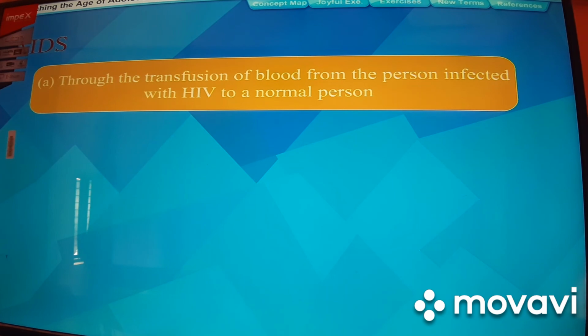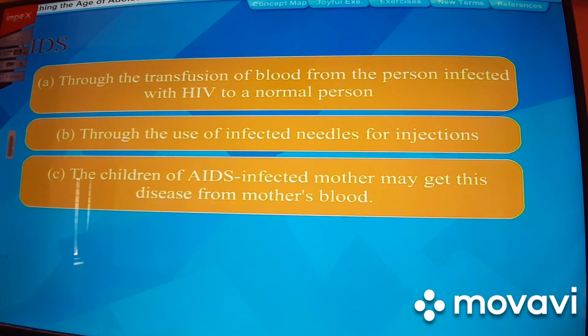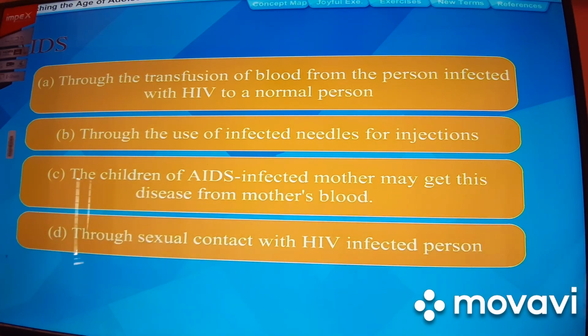AIDS spreads in the following ways: through the transfusion of blood from a person infected with HIV to a normal person, through the use of infected needles or injections. The children of an AIDS-infected mother may get this disease from the mother's blood, and through sexual contact with an HIV-infected person.